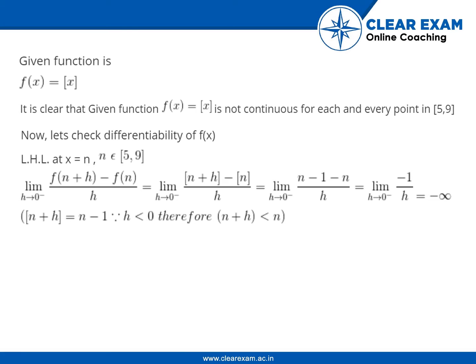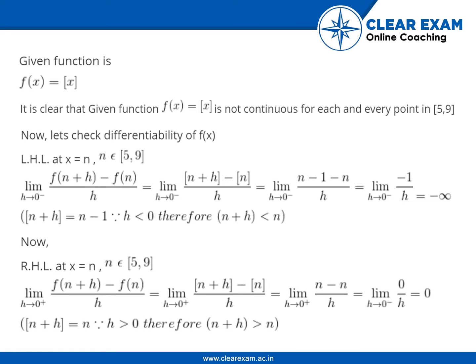Left hand limit at x is equal to n, where n belongs to the closed interval [5, 9]: limit of f(n plus h) minus f(n) upon h where h tends to 0, is equal to limit of [n plus h] minus [n] upon h, which is equal to limit of (n minus 1 minus n) upon h, which is again equal to limit of minus 1 upon h where h tends to 0, is equal to minus infinity. [n plus h] is equal to n minus 1 since h is less than 0. Therefore, n plus h is less than n.